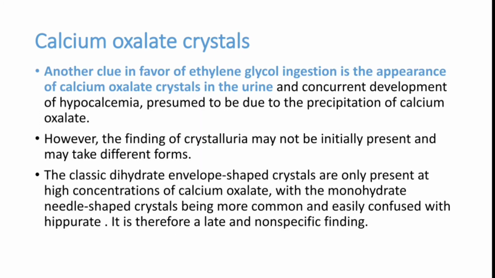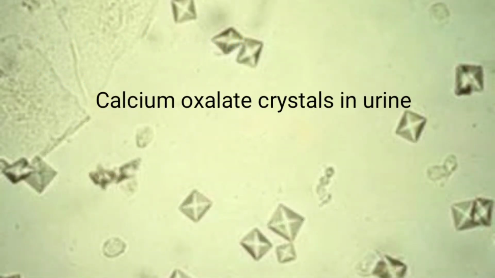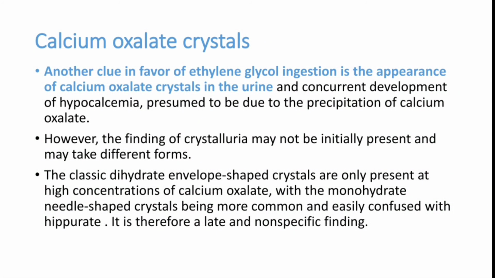Now, calcium oxalate crystals we have observed in this patient. That is one of the most important findings you can get in many patients who have taken ethylene glycol. So that's a clue for ethylene glycol toxicity, and hypocalcemia can be precipitated by formation of these calcium oxalate crystals in the blood. So the patient can have crystalluria, renal failure with sudden development of hypocalcemia.